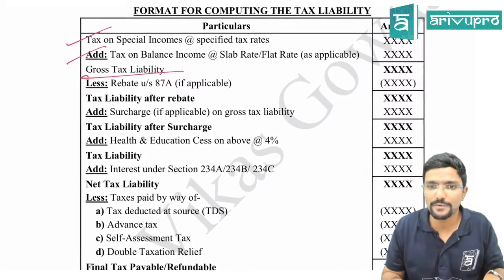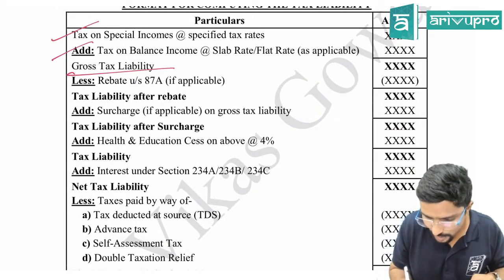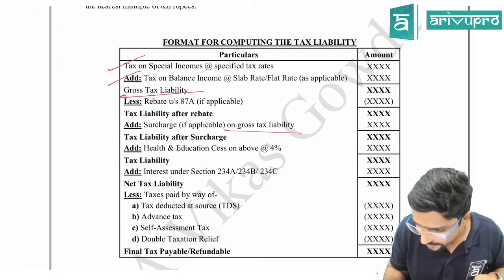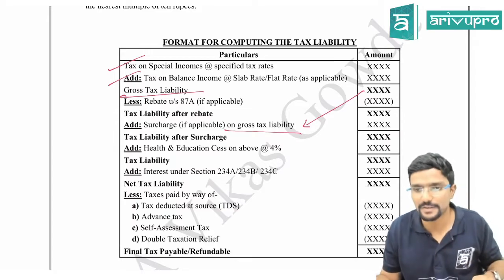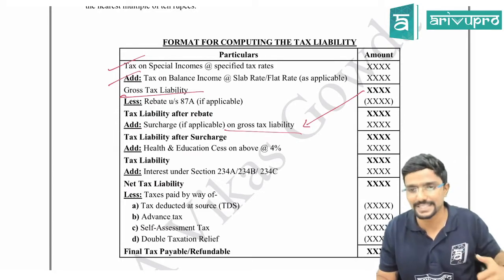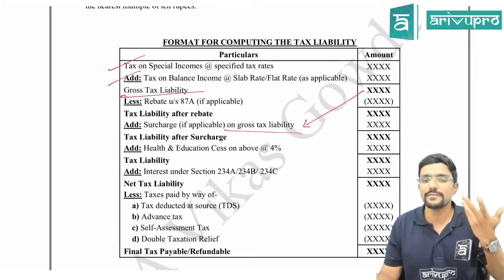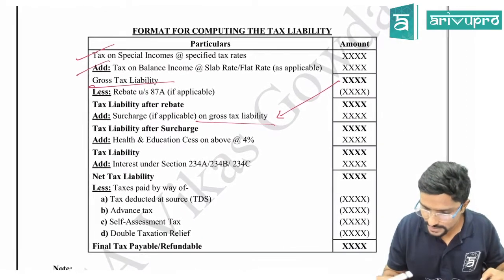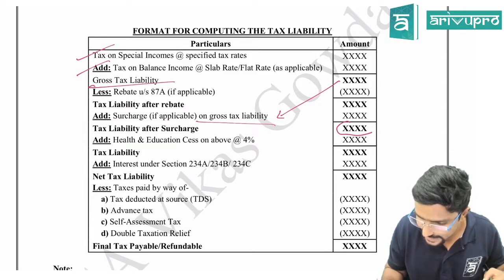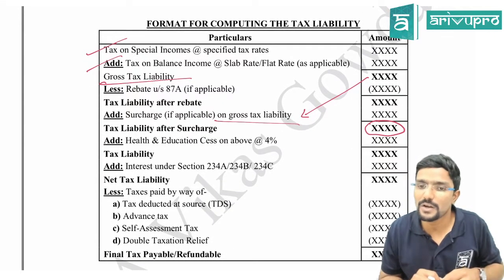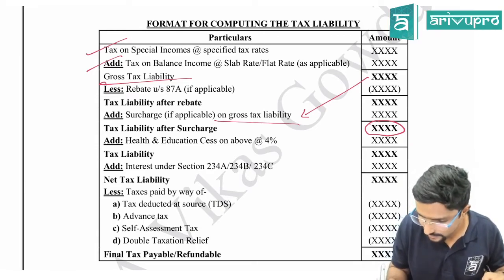So surcharge we have to calculate next. On what figure? On gross tax liability. Where is my gross tax liability, guys? It is here. On this apply surcharge rate. Agree? Next, tax liability after surcharge you got. Which is that figure? This figure. Tax liability after surcharge. Then health and education cess on above, that is on this figure, 4%.